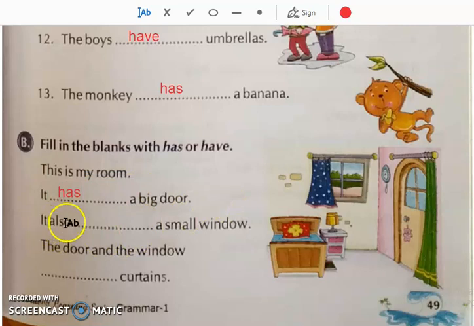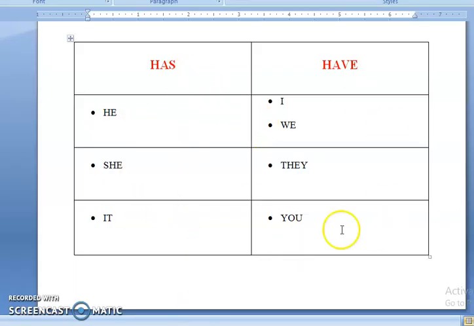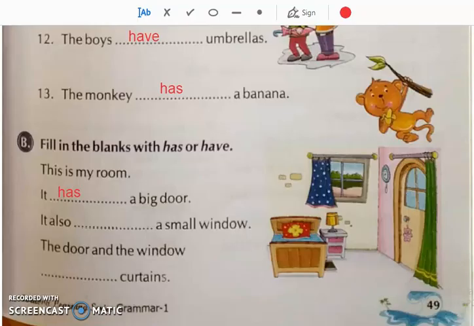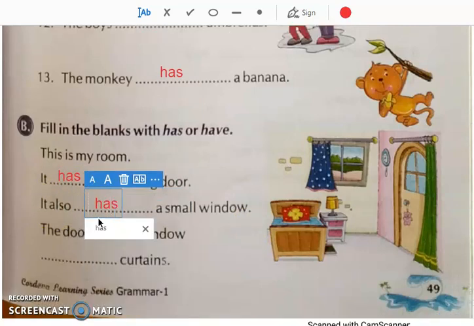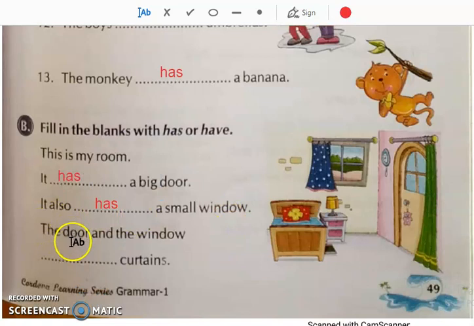Then it also dash a small window. Again see, there is it. Students, what you have to do, keep in mind the table that I have shown you. You should know where has will be used and where have will be used. Okay, if you know this much, then you will be able to do all the fill in the blanks. Okay, it also has a small window. Yes. The door and the window dash curtains.